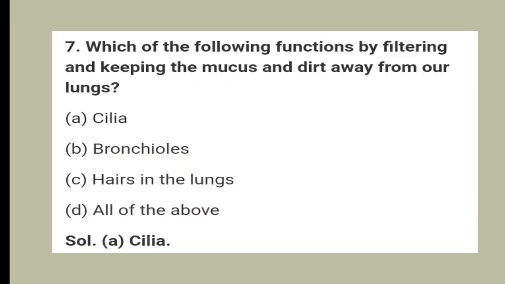Seventh question, which of the following functions by filtering and keeping the mucus and dirt away from our lungs? Option A, cilia, option B, bronchioles, option C, hairs in the lungs, and option D, all of the above. And the answer is option A, cilia.